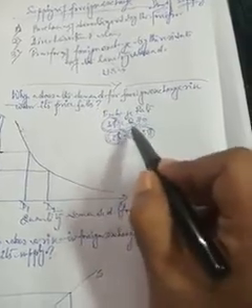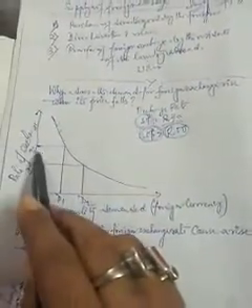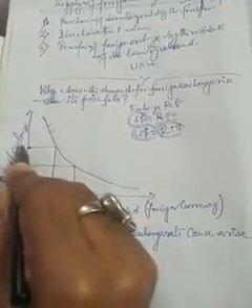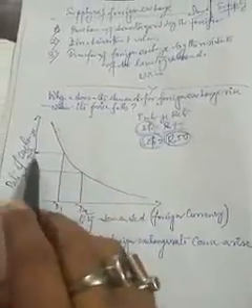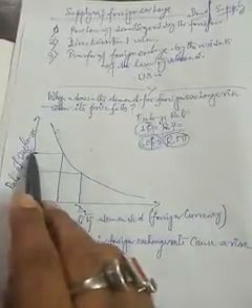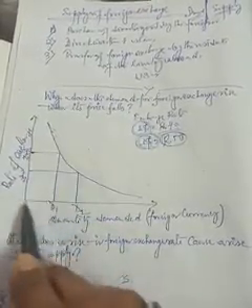Suppose at first the rate of exchange is $1 equals 70; at that time we purchase this quantity of foreign currency.